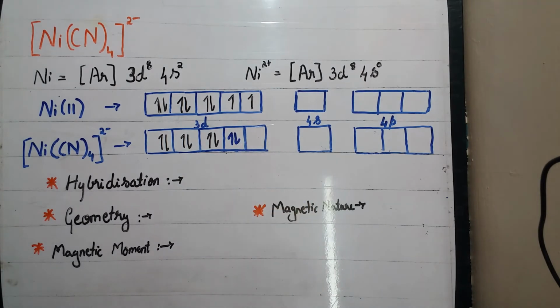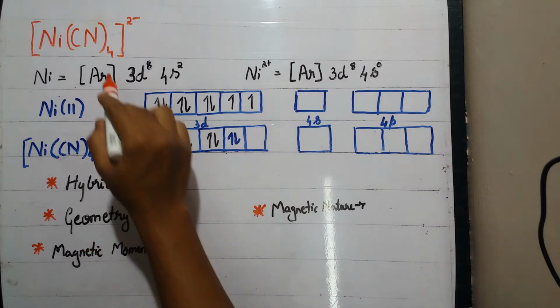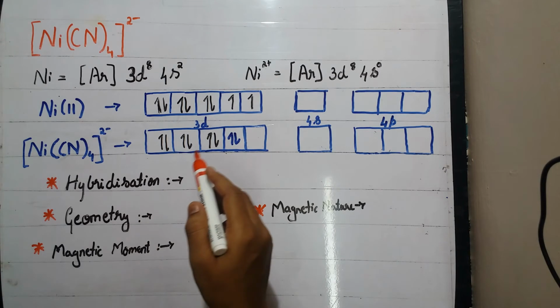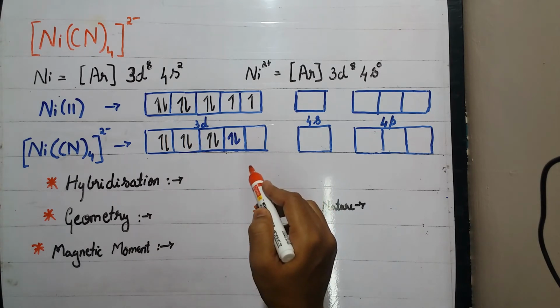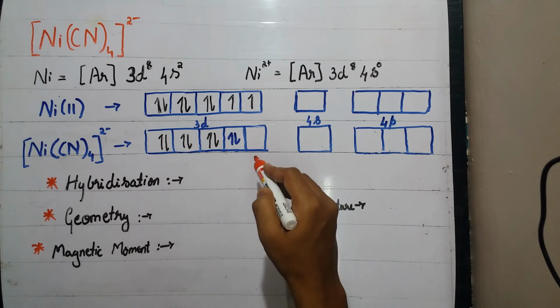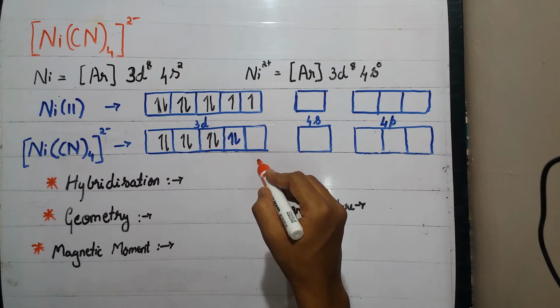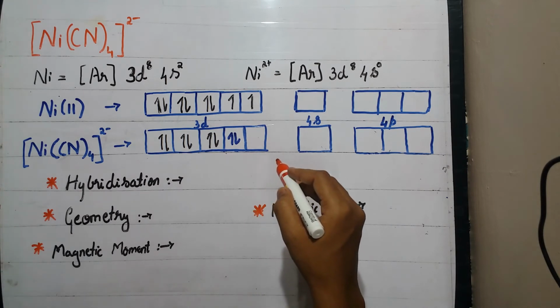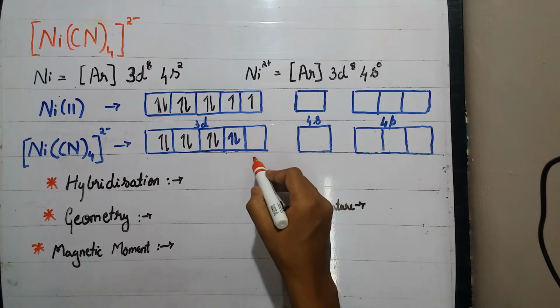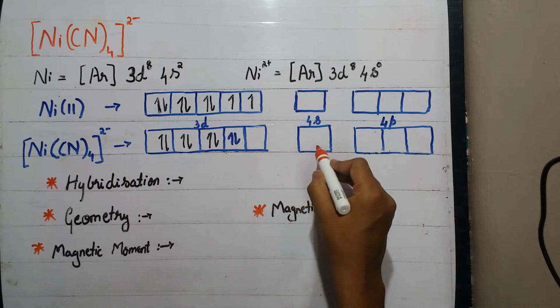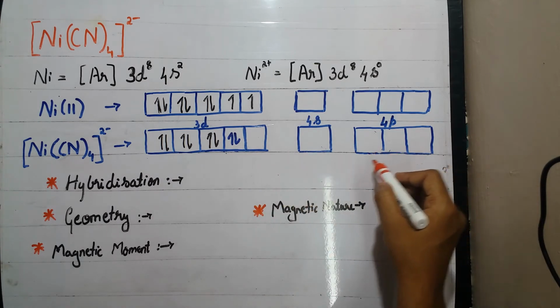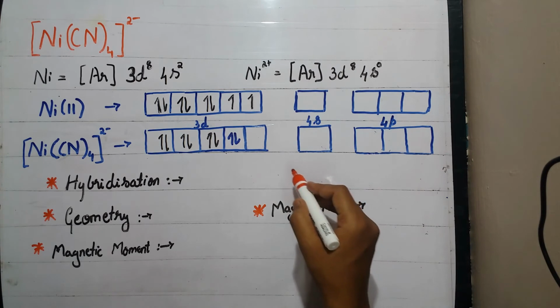Each ligand will donate a pair of electrons. So there are 4 cyano ligands, so 4 pairs of electrons are donated. For 4 pairs of electrons, we want 4 vacant orbitals. So 1 d orbital, 1 s and 2 p orbitals are involved in the hybridization.